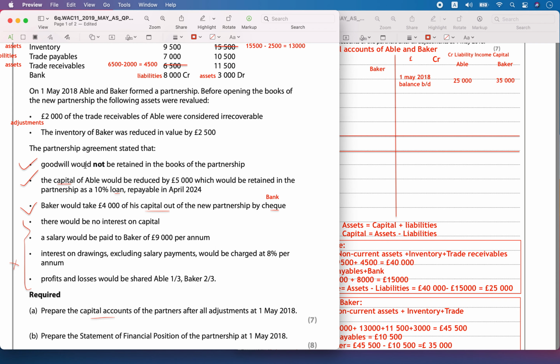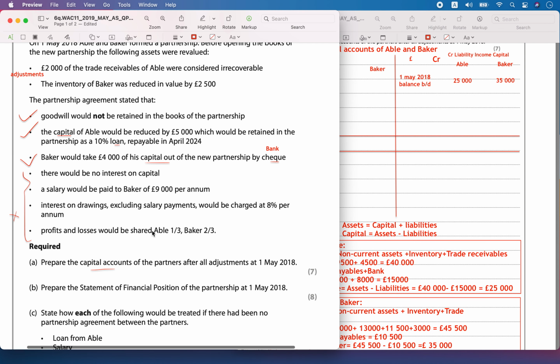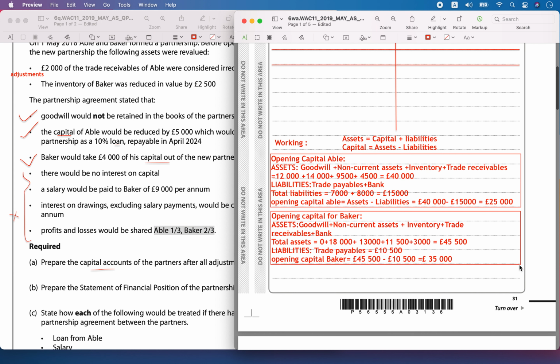And then on 1st May 2018, they had other things. Goodwill would not be retained in the books. So goodwill removal has to be done and it will be in the new ratio, Able 1/3 and Baker 2/3. Even though the goodwill is owned only by Able, the goodwill removal will happen on the debit side in the new ratio.